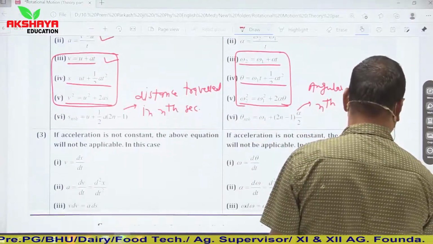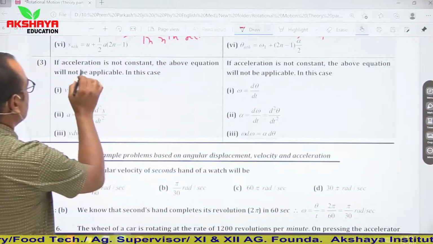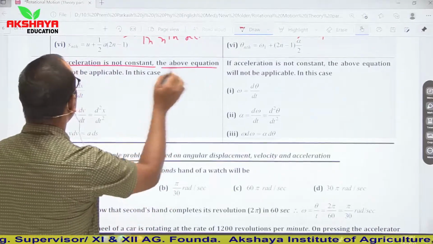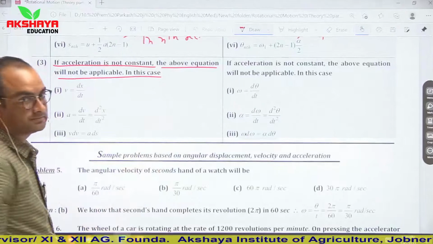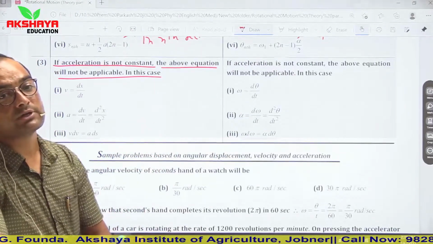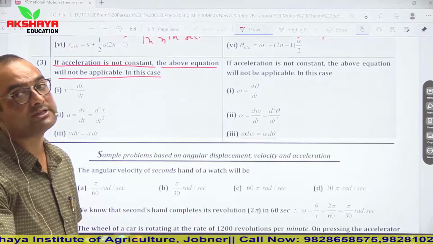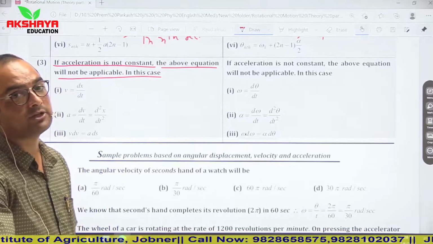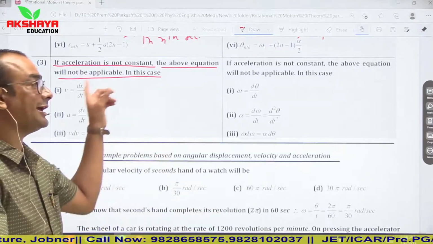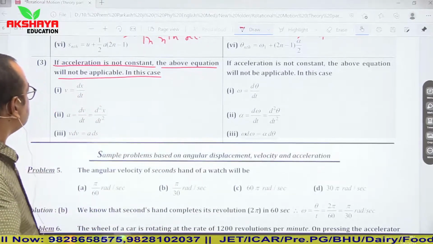Next comparison is, now see, if acceleration is not constant, then the above equations will not be applicable. Clear? So as I told you earlier, equations of motion are applied only when acceleration is constant, or you can say when particle travels with uniform acceleration, then only equations of motion are applied, either in case of translational motion or in case of rotational motion.